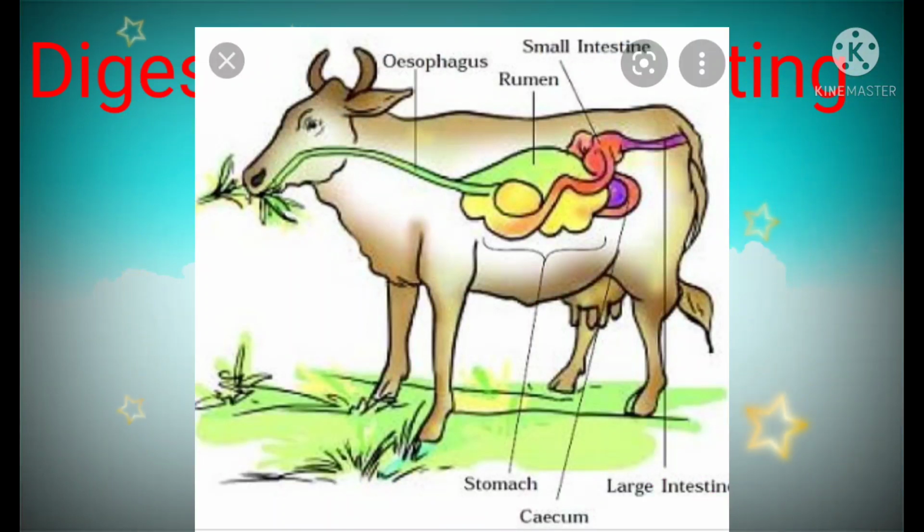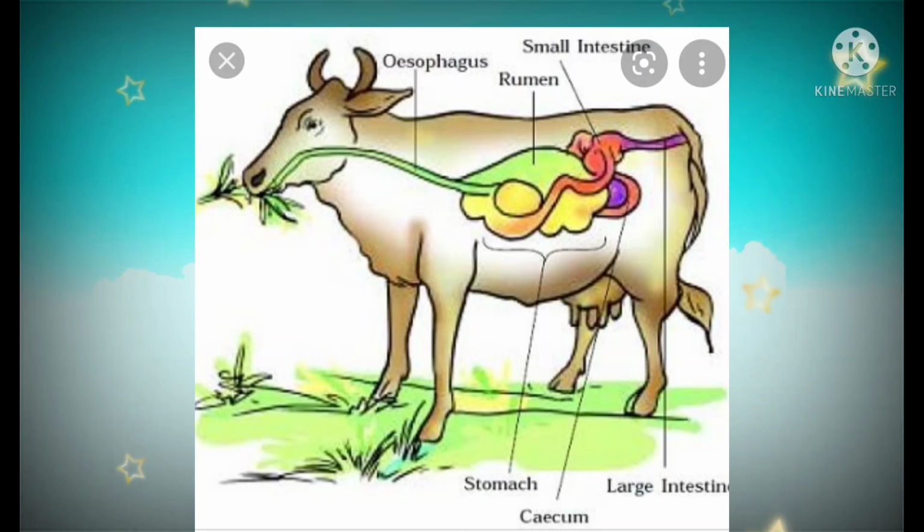Okay children, now we are going to digestion in grass eating animals. See children, have you observed cows, buffaloes and other grass eating animals?